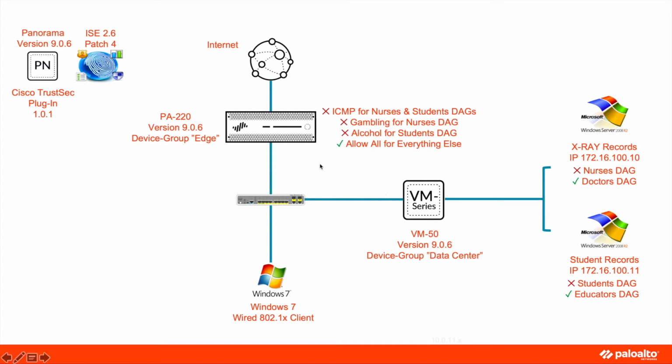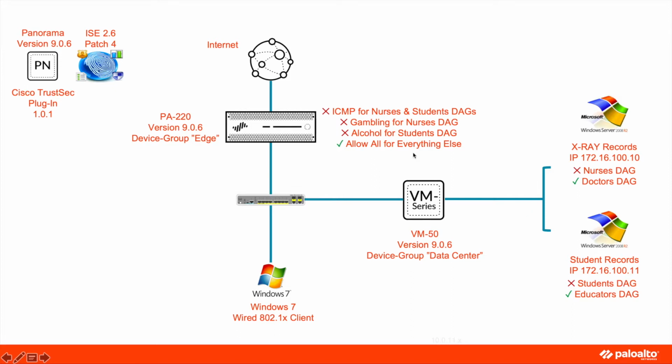On both firewalls, there are predefined policies with dynamic address groups as indicated here. For example, the nurses dynamic address group from an outbound internet perspective will be denied ICMP, will be denied access to any URLs associated with gambling, and for the data center, they will be denied access to the X-ray records. Security group tags that map to the student's dynamic address group will be denied ICMP outbound, denied access to any URLs related to alcohol, and will be denied access to student records in the data center.